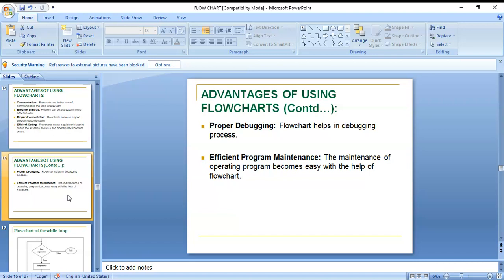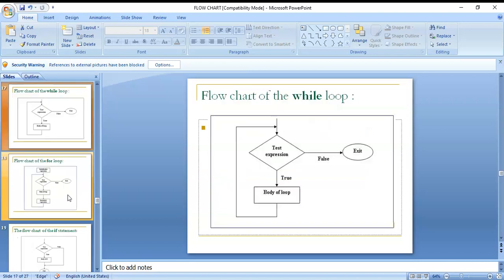Okay, and next, the flowchart of the while loop. You can see here in the while loop, what is the function of the while loop? The while loop first tests the condition. What is the condition? First test the condition.